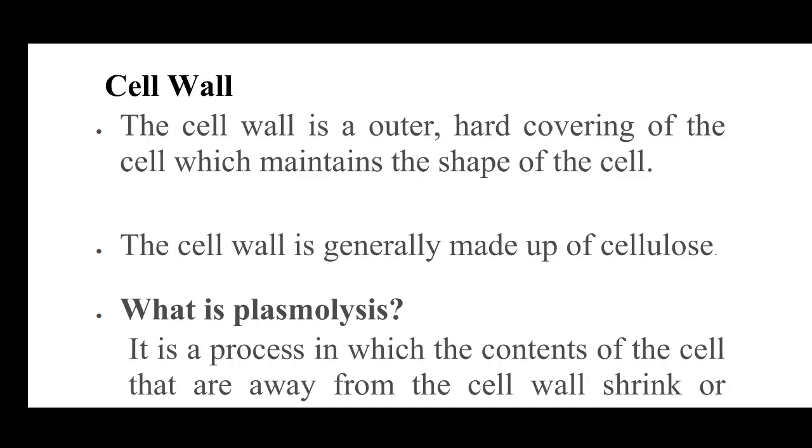What was the plasma membrane made up of? It was made up of proteins, lipids and carbohydrates. In the same way, the cell wall is made up of cellulose, which is a carbohydrate.